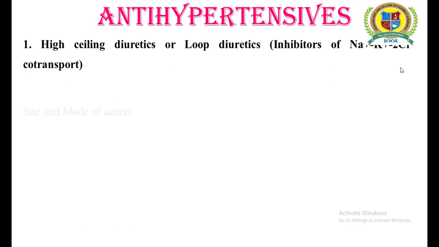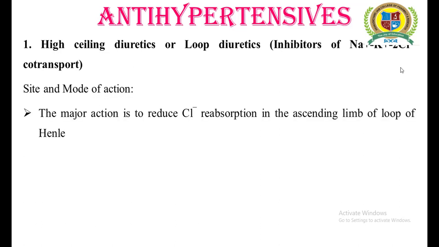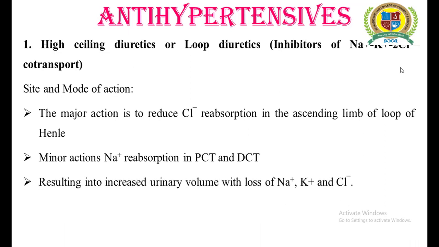Carrying forward to the discussion of the site and mode of action, the major action of the loop diuretics is to block the reabsorption of chloride, along with a minor blockage of reabsorption of sodium in the PCT and DCT. Due to this blockage, there is loss of sodium, potassium and chloride through the renal tubules, ultimately resulting in increased urine volume.